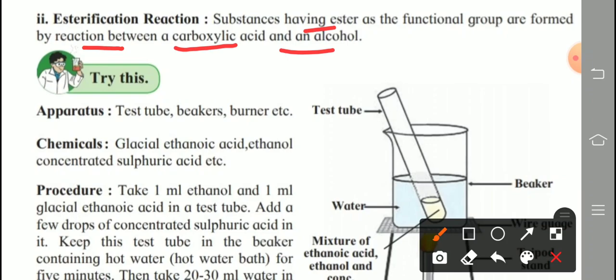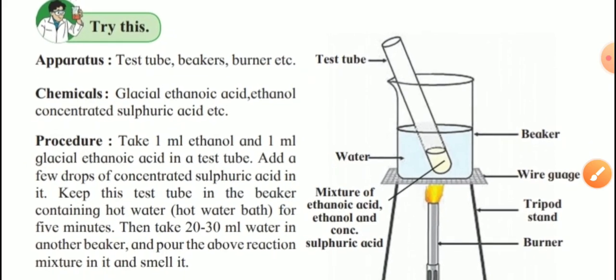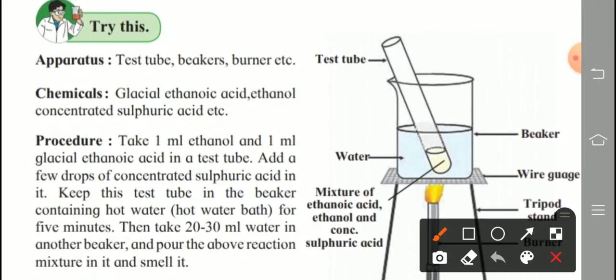Now one more activity is given for us. So your question is asked, what is esterification reaction? So I will show the answer. Okay, now wait. Now see the activity first. Apparatus is given, and chemicals are given here: glacial ethanoic acid, ethanol, concentrated sulfuric acid, etc.